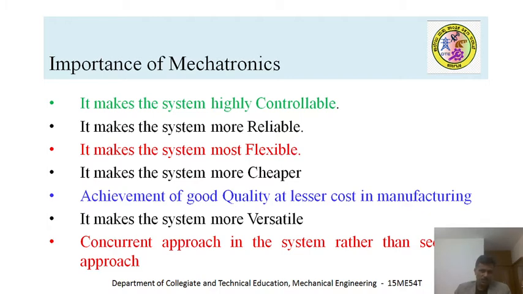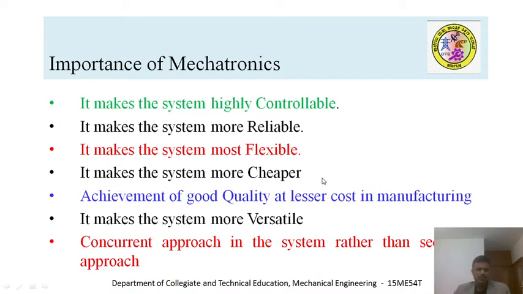That means you will have a lot of flexibility. If an industry introduces a mechatronic system, because most of the equipment and machinery is controlled by a microprocessor, just by changing the programs and some of the hardware, you are able to use the equipment and machinery to develop different components whenever a design changes. That's how this system is the most flexible one.